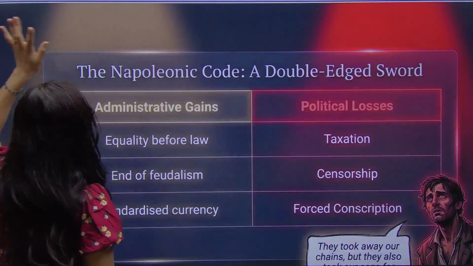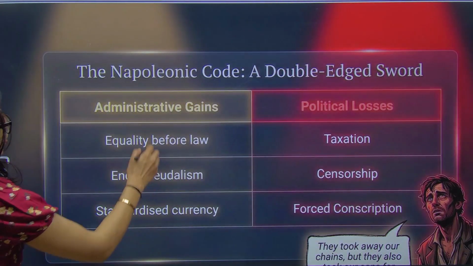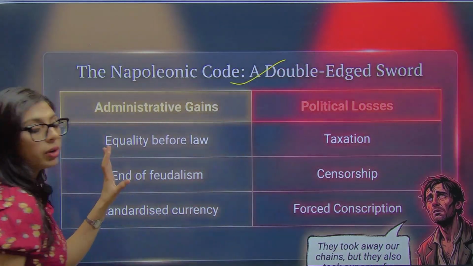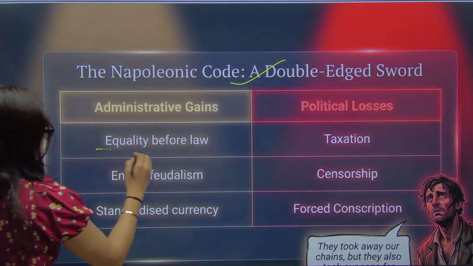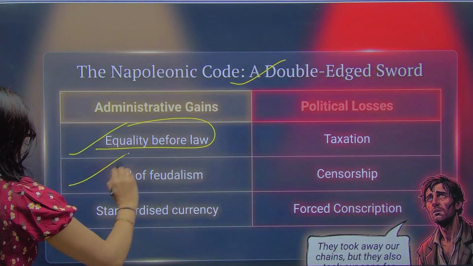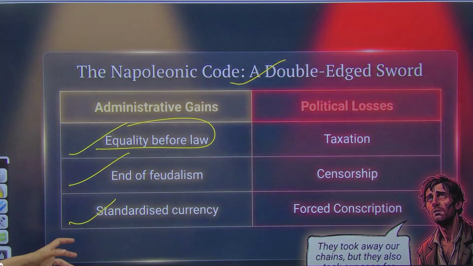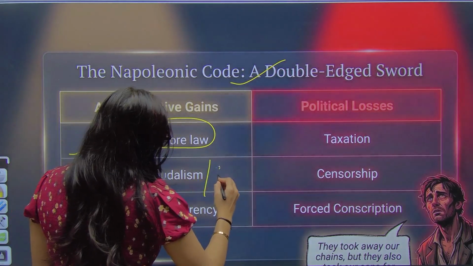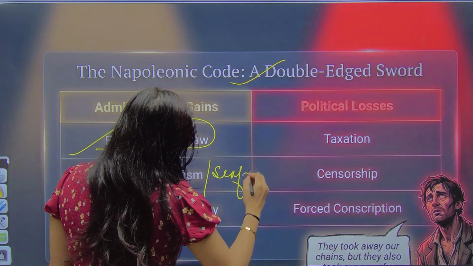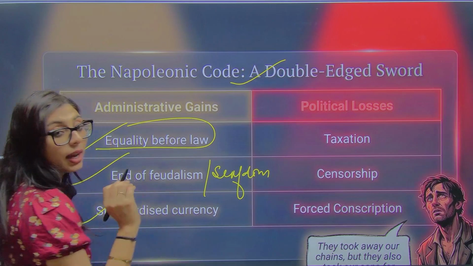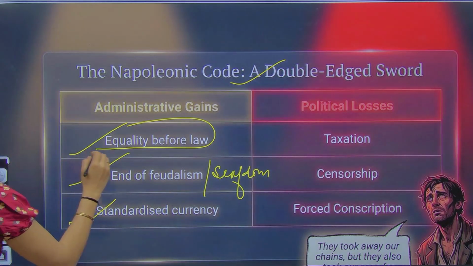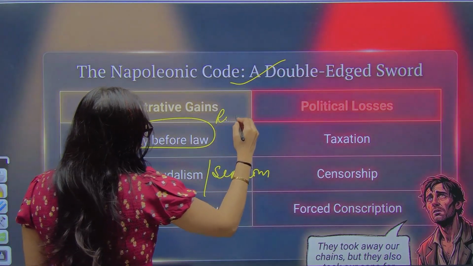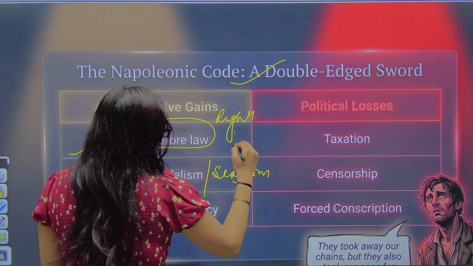Now, this is basically for the understanding perspective. The Napoleonic Code, a double-edged sword, I have already told you, right? What did he bring? Equality before law, end of feudalism, standardized currency, and end of serfdom also, right to property. He brought all these changes so as to make the administration efficient. And one was right to property. So you can relate it.